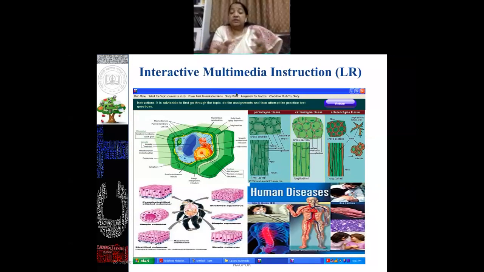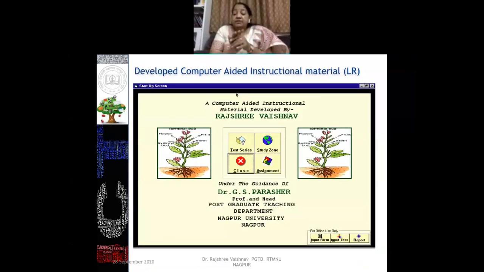This is also one of the modules, one of the projects which we have developed. That is the interactive multimedia instruction I am talking about, the classroom blended module, where the teacher used this multimedia instruction in face-to-face mode along with computer-aided instruction material. I developed this module in the year 2003.